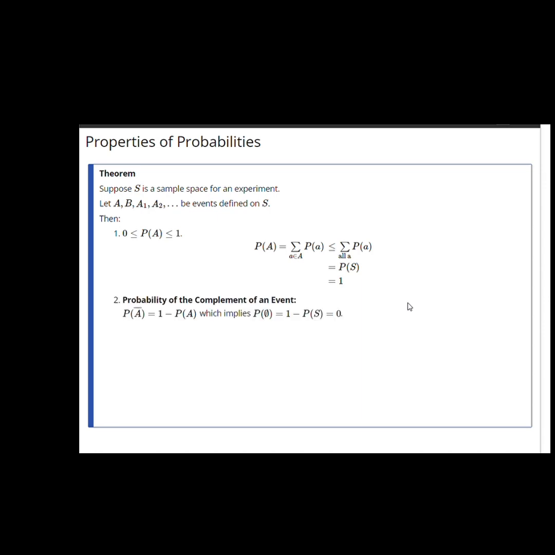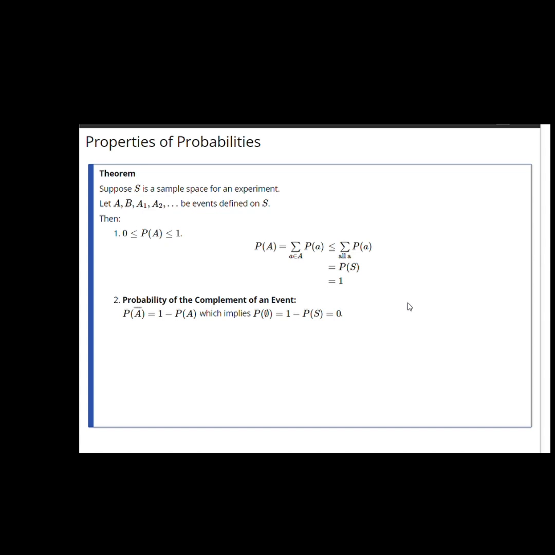Second property is that the probability of the complement of an event is 1 minus the probability of the event. Since the probability of the sample space is 1, and the empty set is the complement of the sample space, then this property implies that the probability of the empty set is 1 minus the probability of the sample space, which is 1 minus 1, which is equal to 0 in this case.